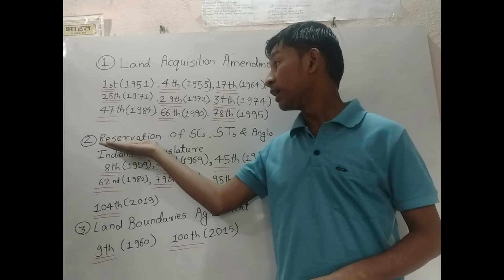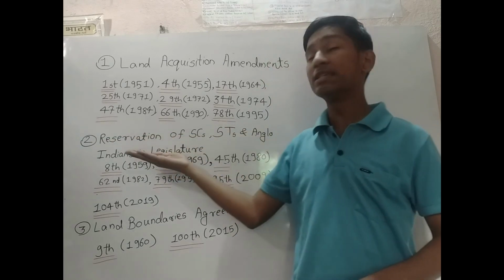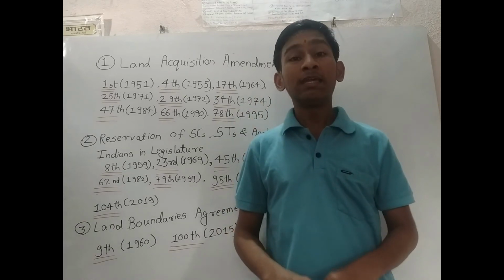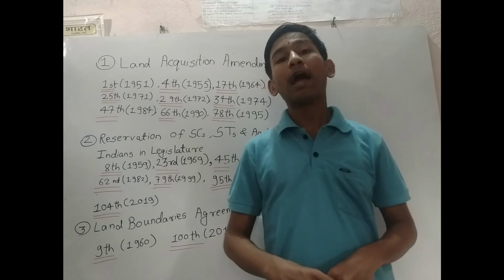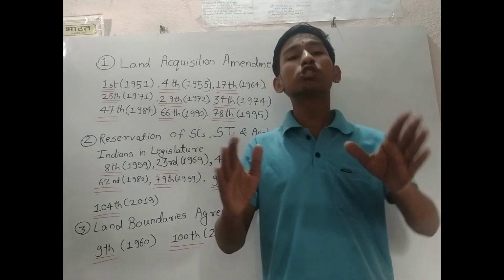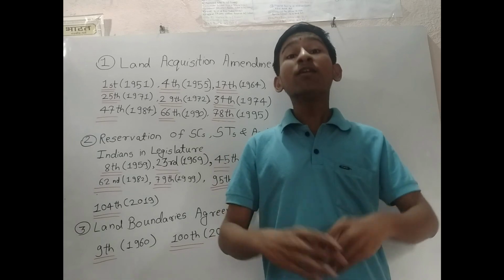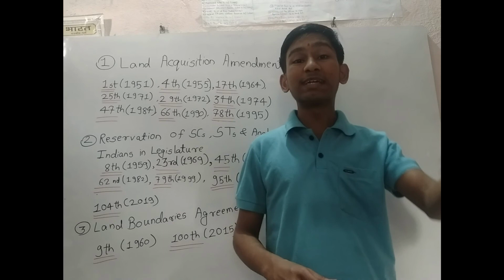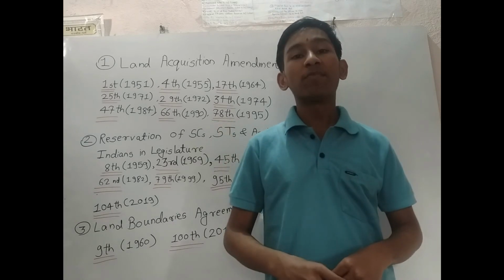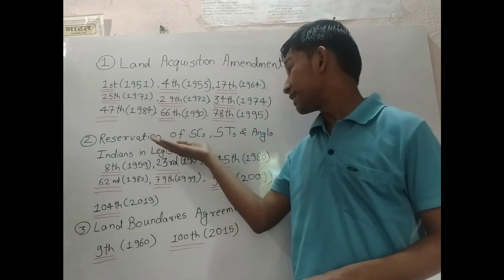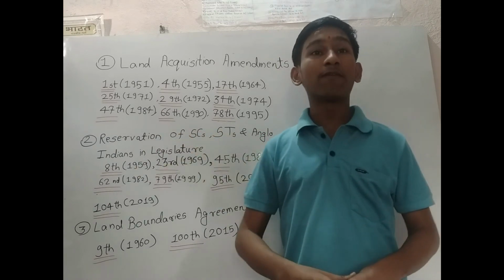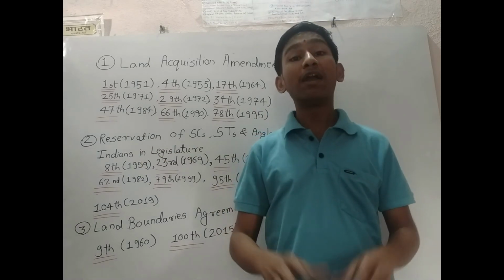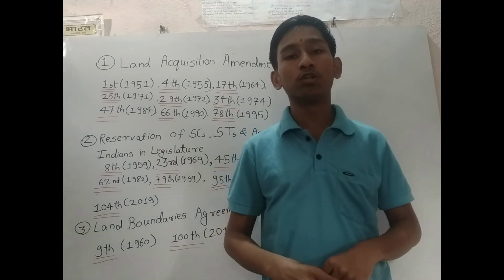Next, it's the reservation of STs and Anglo-Indians in the legislature. After independence, social inequality in our country was at its peak, so to deal with this problem the constitution makers thought that participation in politics and the legislature of India must be given to the backward classes. That's why reservation was granted to STs in the legislature, and for minorities like Anglo-Indians, reservation was also granted under Article 334 of the Constitution.